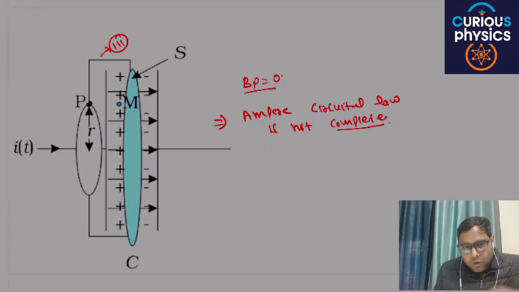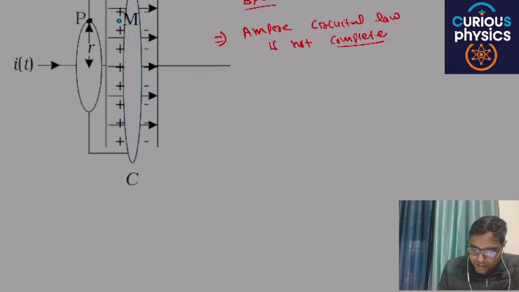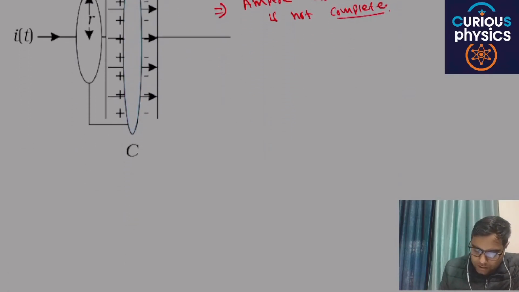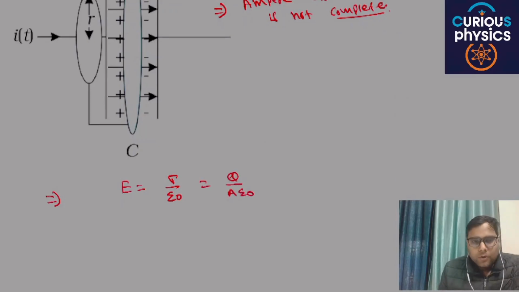Okay, so now we carefully study again the situation inside the capacitor. We know that the electric field inside the capacitor is sigma by epsilon naught, which is nothing but Q by A epsilon naught. Are you able to understand my point or not?